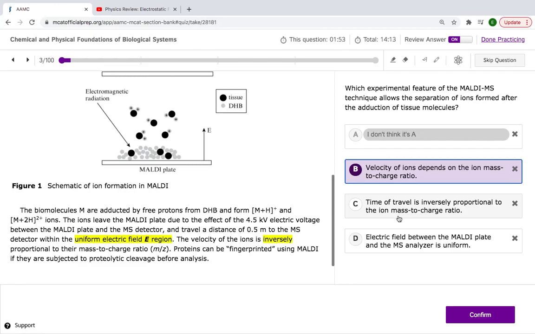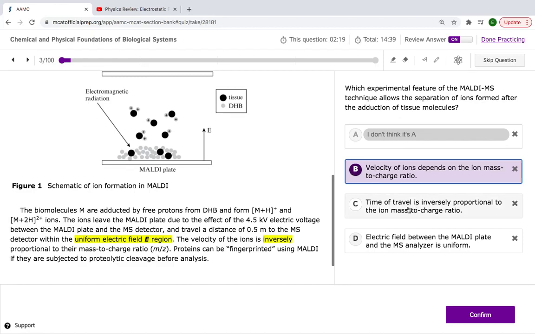That's a complicated one. That's something to do with velocity. But they say velocity is inversely proportional, not time.